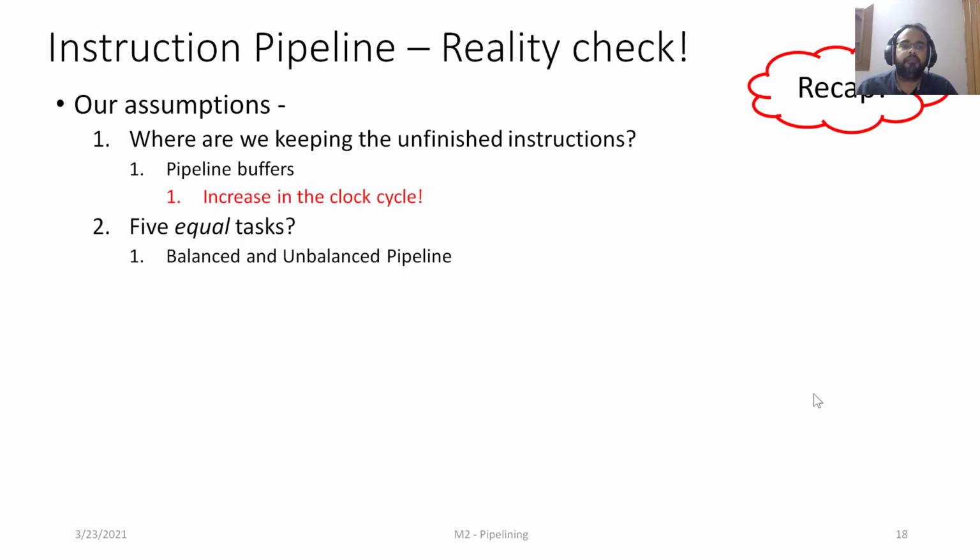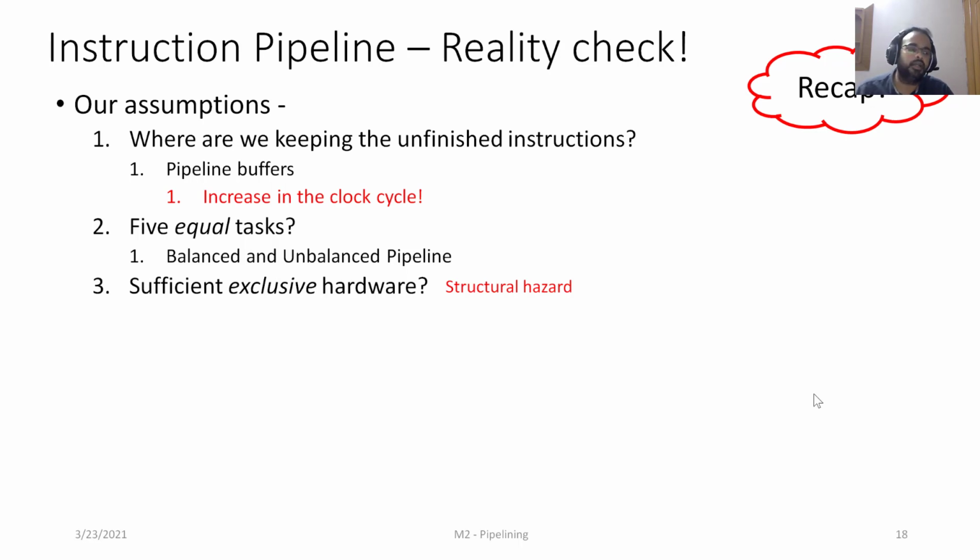Okay. The third assumption was that there are sufficient hardware modules for each of the stages to work on their own. But that might not be the case, and such scenarios are called structural hazards. A hazard is an event which will obstruct or limit the smooth functioning of the pipeline.